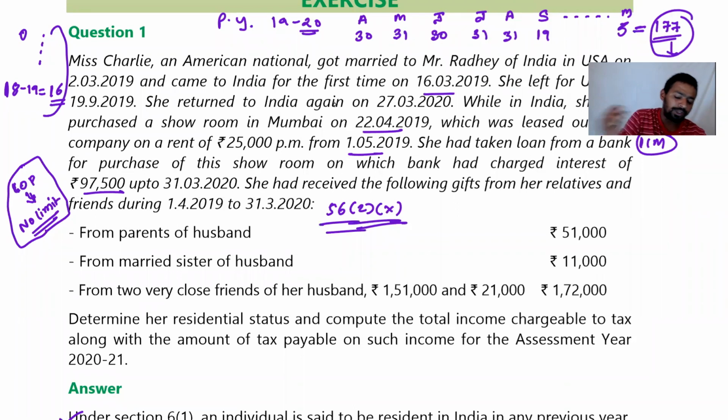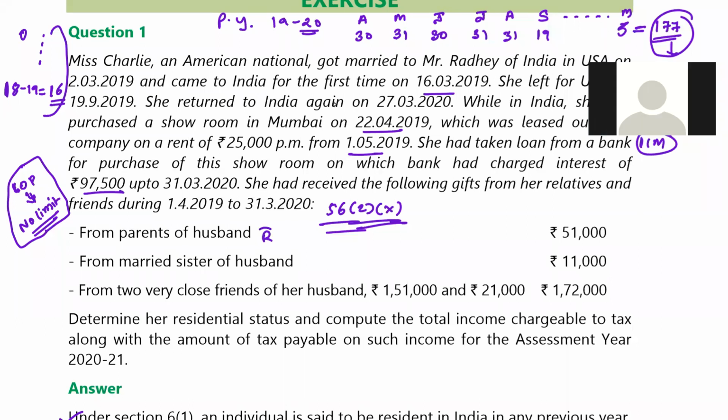Section 56(2)(x) talks about gift from parents. So taxable or not taxable? Parents of husband, father-in-law, mother-in-law, are they relatives according to the definition? Yes.